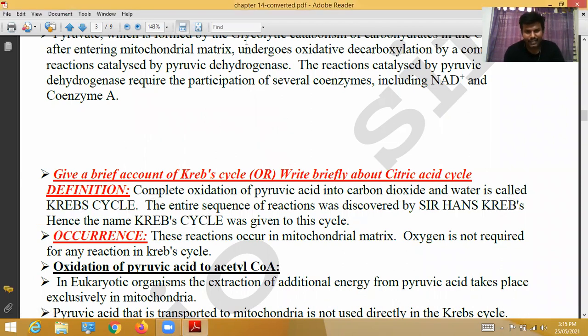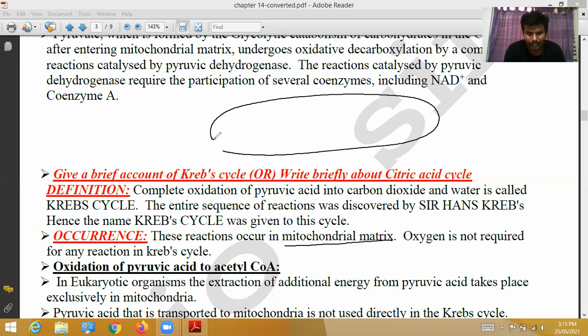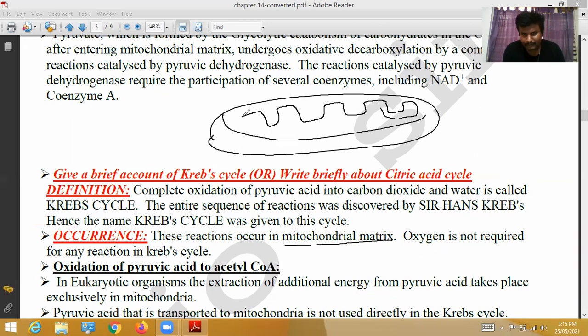Next, occurrence: where the Krebs cycle takes place. The reactions occur in the mitochondrial matrix. Oxygen is not required for any reaction in the Krebs cycle. What does mitochondrial matrix mean? Here we discussed the mitochondrial matrix. This is called the mitochondrial matrix.